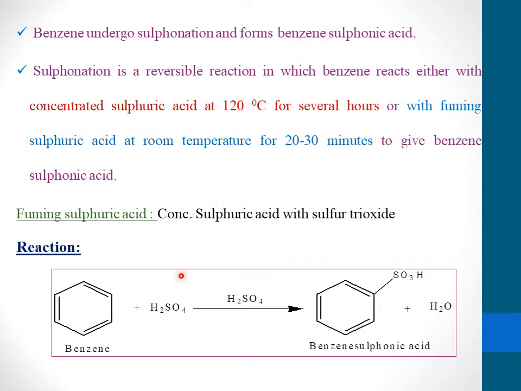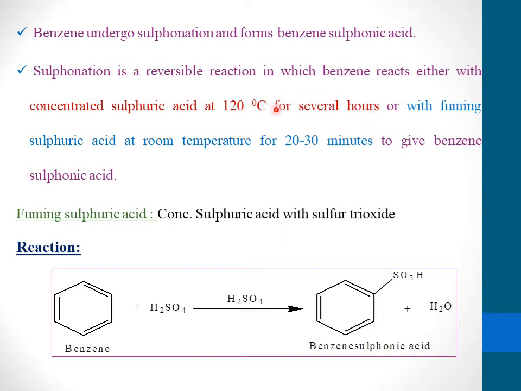So this is the reaction. Benzene reacts with sulfuric acid and finally it forms benzene sulfonic acid. So this is a reversible reaction. The sulfonation is a reversible reaction in which benzene reacts with two sorts of reagents. One is concentrated sulfuric acid at 120 degrees centigrade for several hours. After the reaction, it gives benzene sulfonic acid.